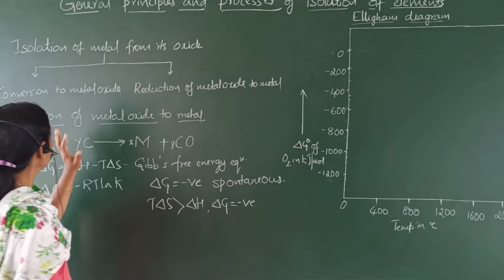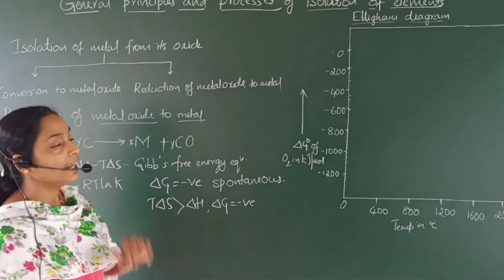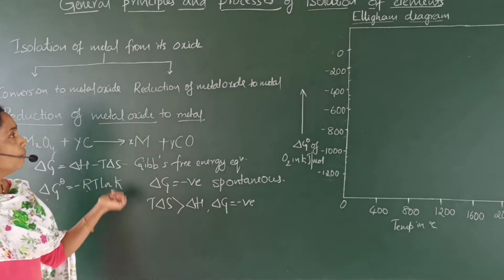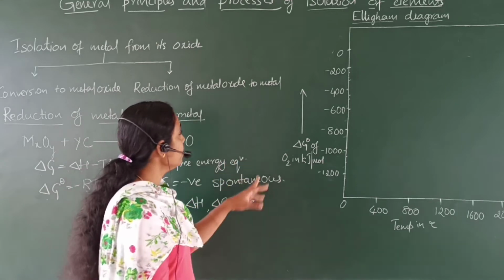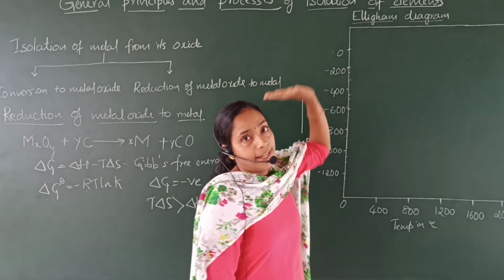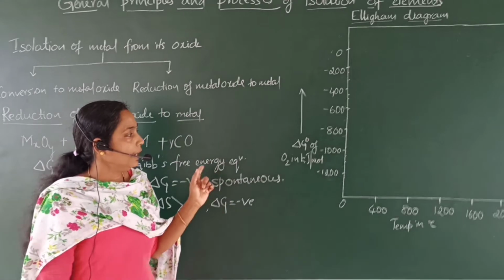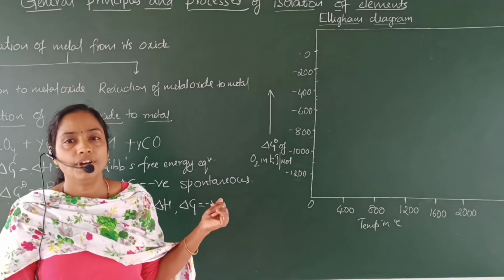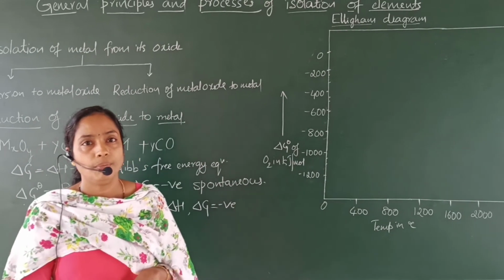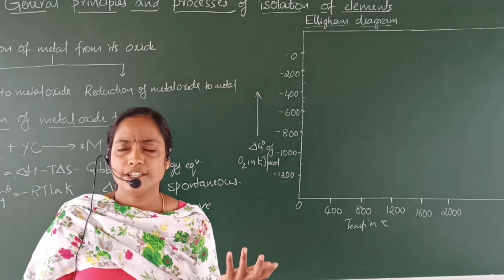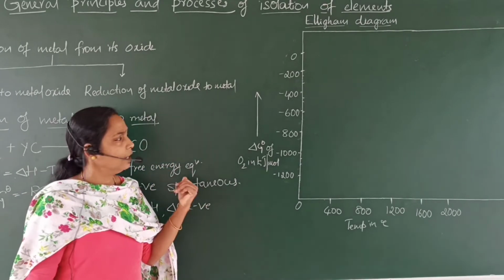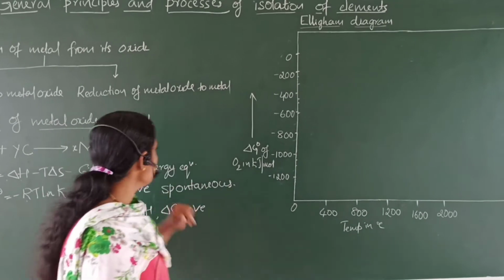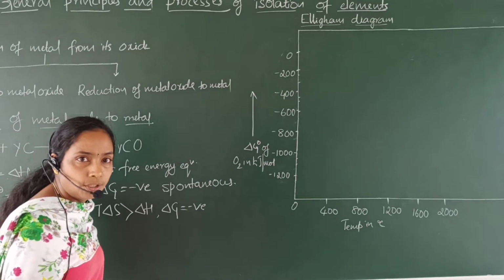Say in the metallurgy, now we have to select the reducing agent for the reduction of metal oxide. For the reduction of metal oxides, we have to consider another concept called the Ellingham diagram. Ellingham diagram is a plot of standard free energy change as a function of temperature for the formation of various metal oxides or sulfides or chlorides, etc. But here we are using the formation of metal oxides as an example because we are reducing metal oxide to metal.